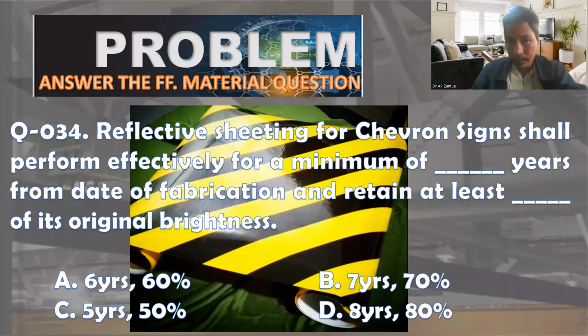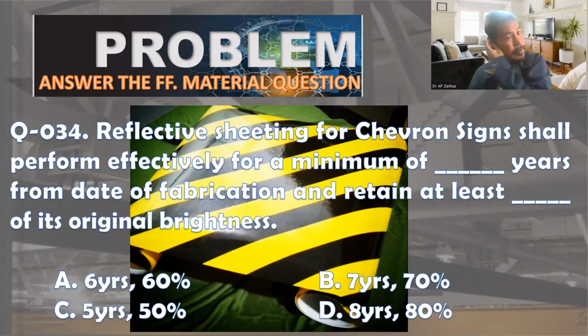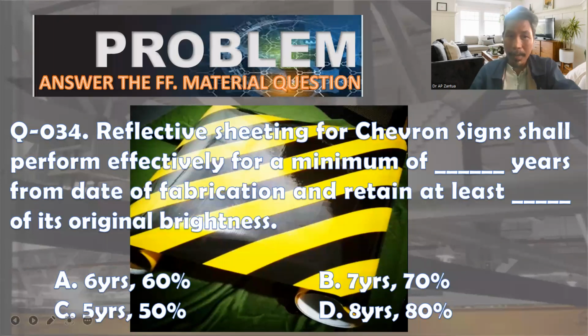So this reflective sheeting for chevron signs shall perform effectively for a minimum of blank years from date of publication and retain at least blank percent of its original brightness. How many years is our capacity of reflective sheeting?